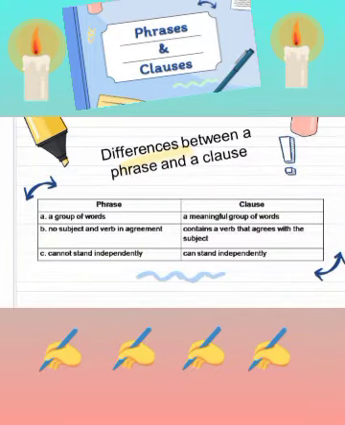Now, let us see what are the differences between a phrase and a clause. A phrase has a group of words and a clause has a meaningful group of words. A phrase has no subject and verb in agreement, but a clause has a verb that agrees with the subject. A phrase cannot stand independently, but a clause can stand independently.